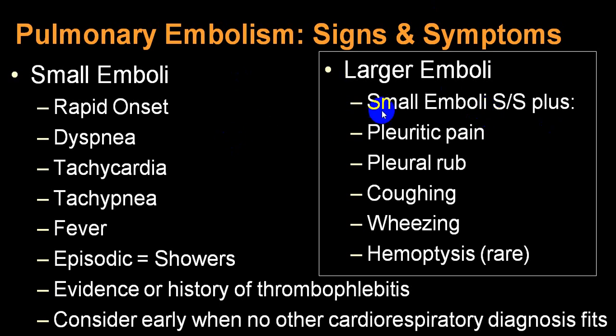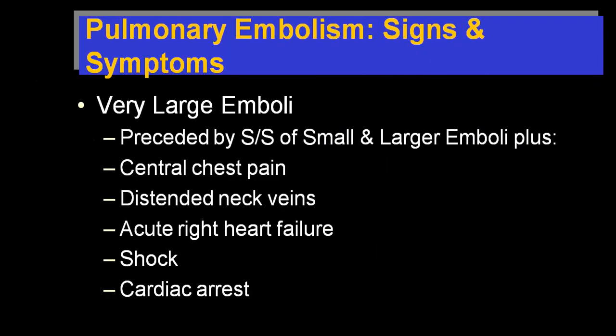By and large, in a small emboli, you will come across pleuritic pain. Sorry, this should be corrected. Small emboli symptoms and signs will be, this is not large, this should be small. So small emboli will usually give rise to small infarcts. Pleuritic pain will be there, a pleural rub will be found. The person might have a history of dry cough, and occasionally the person can have hemoptysis. That is rare, not common. So this will be the typical finding you can come across in a small emboli.